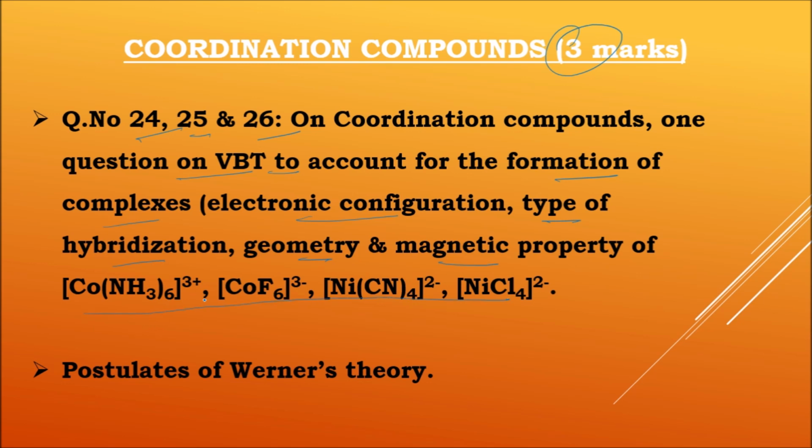And among the 4 complex ions, we got 2 cobalt complexes and 2 nickel complexes. So if you make these 4 complexes perfect, you can get at least 3 marks from this bit, valence bond theory. It can be question number 24, 25 or 26.